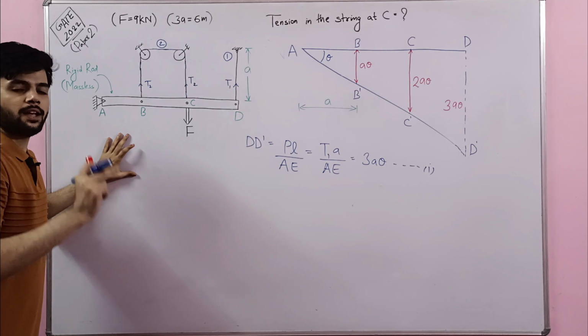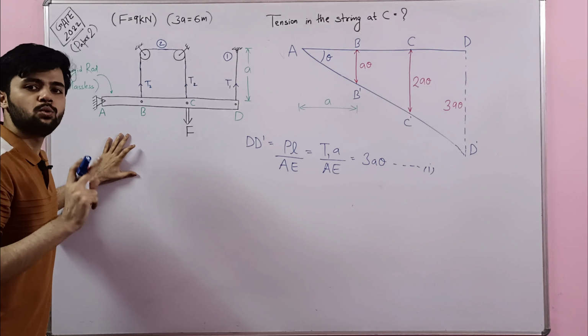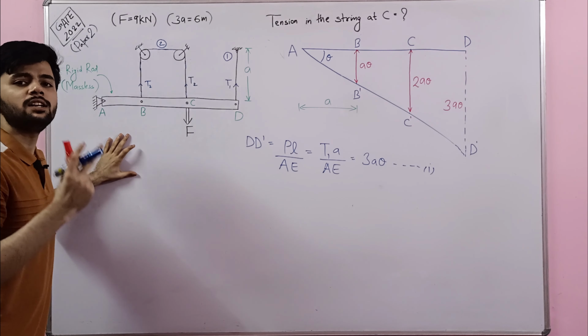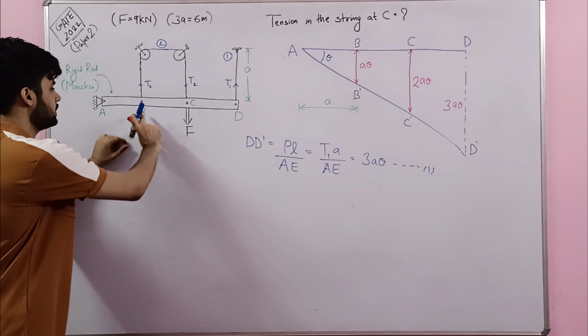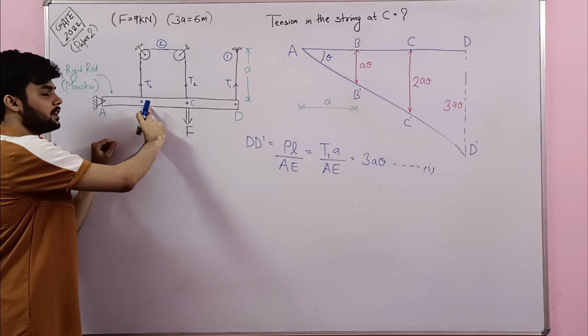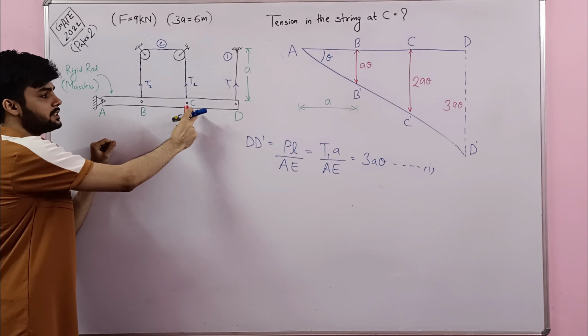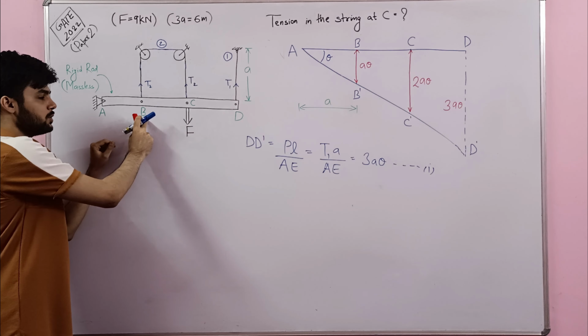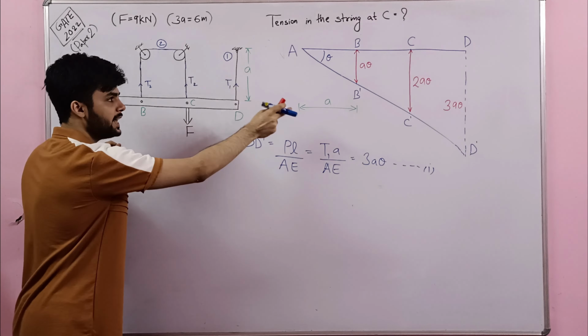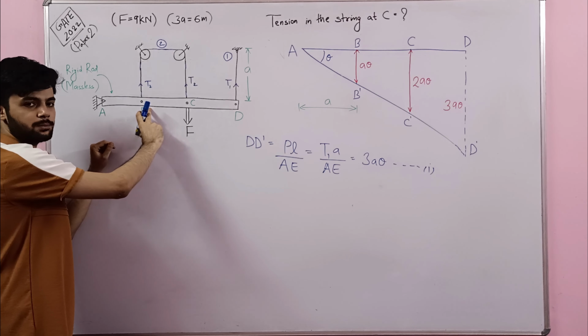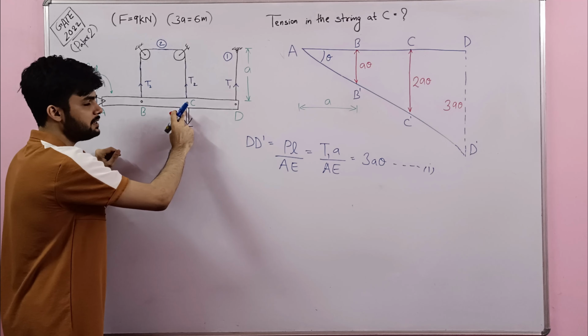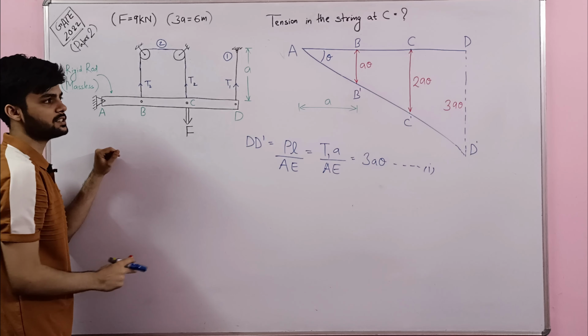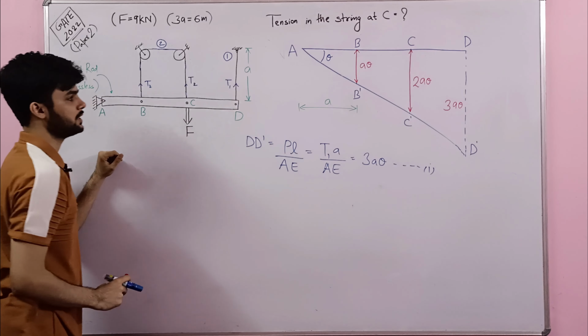So the string number 2 can get stretched in 2 ways. First, due to the deflection at point B, and the second due to deflection at point C. When B moves from B to B', the string gets stretched by A theta. When C moves to C', the string gets stretched by 2A theta.